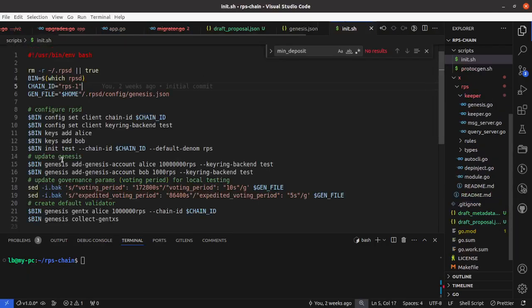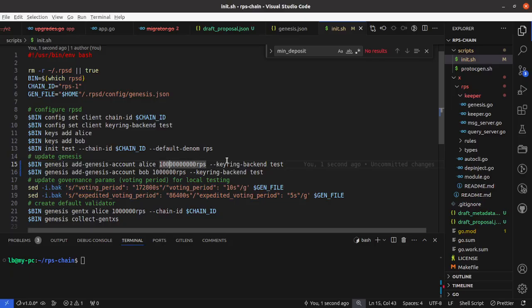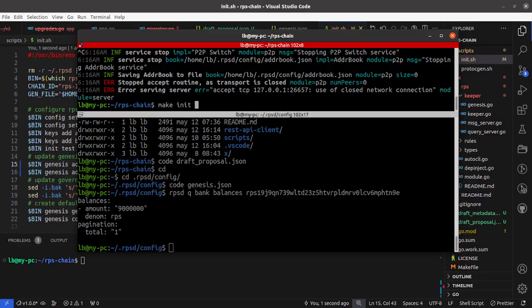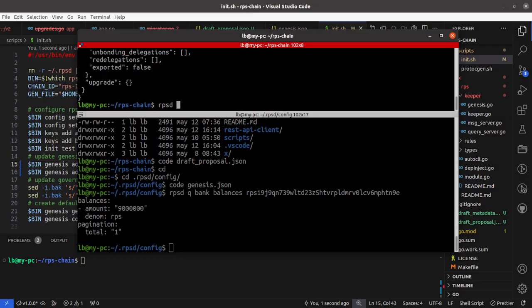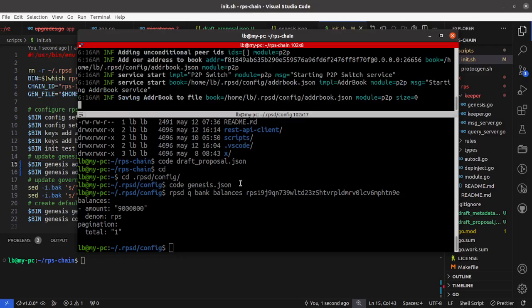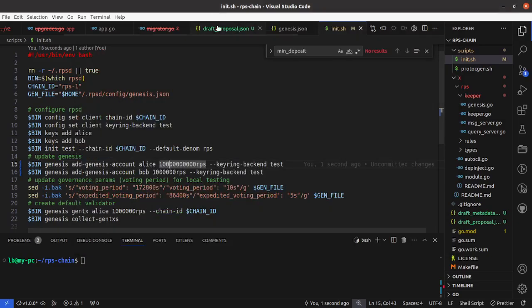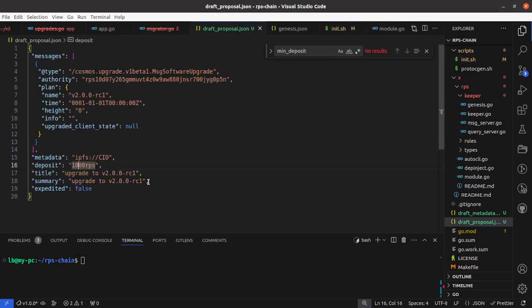In the init script, we just add a couple more here. Now let's init again. We're resetting the chain again, so we'll have to create the game once more. And this draft proposal is going to have the deposit like this, so it starts the voting period.